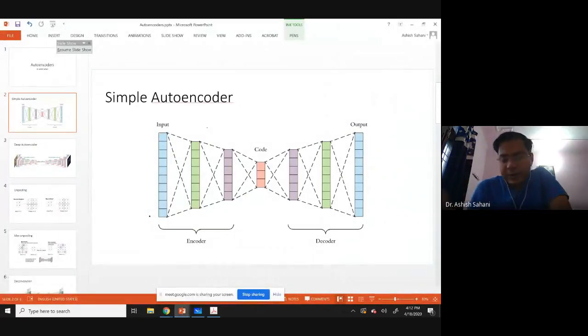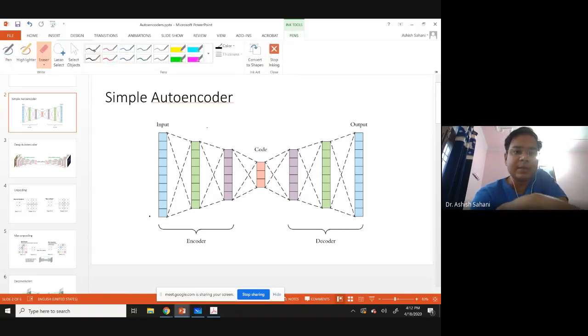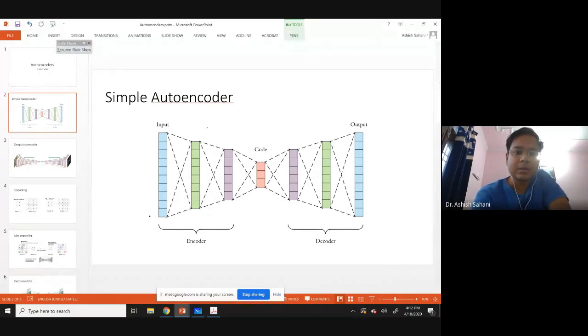Okay. So I was discussing encoders. Encoders have the following structure. These are unsupervised networks, and they have a structure as shown in this. A simple autoencoder has a shape shown like this.